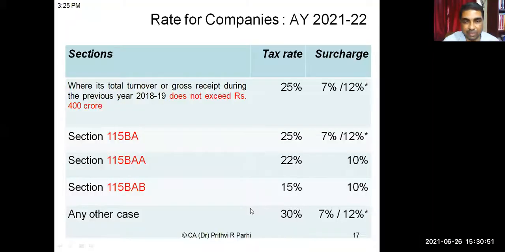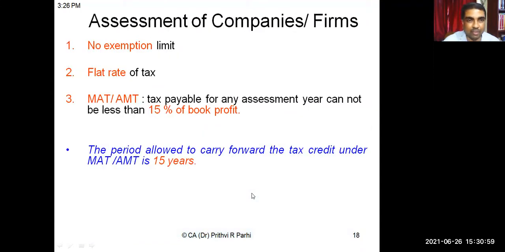Fine. This is the rate of tax we have understood, the normal rate of tax. But companies are subject to MAT also, minimum alternate tax. How MAT will be computed, we'll be discussing in our next class. The next class will focus on startups and MAT. With this, today we are planning to close our session. If you have any specific query, then let me know. Otherwise, we'll close it now.